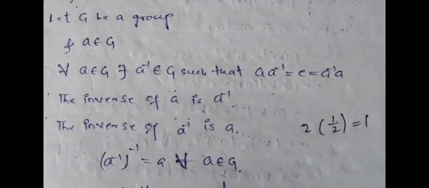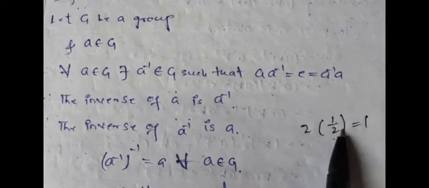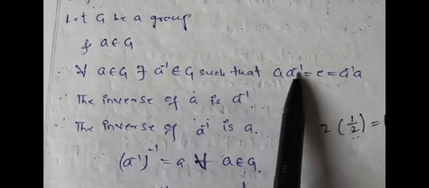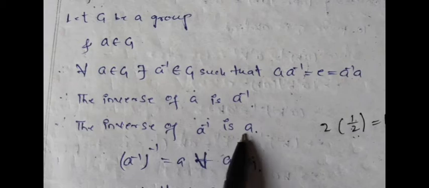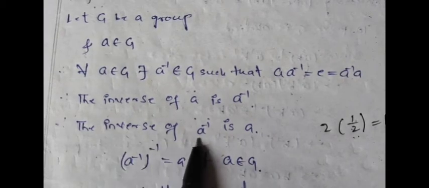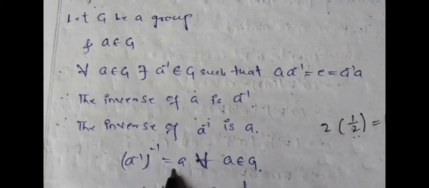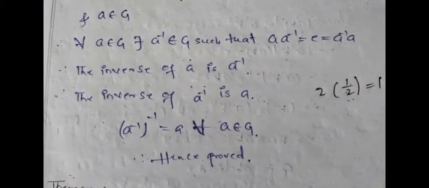These are mutually inverse elements. So 1 by 2 is the inverse of 2, and 2 is the inverse of 1 by 2. In the same way, the inverse of A is A inverse, and obviously the inverse of A inverse is also A. How can we represent this in notation? In words, the inverse of A inverse, that is (A inverse) inverse, is equal to A. Hence, we can prove it. It is important for short answer questions.